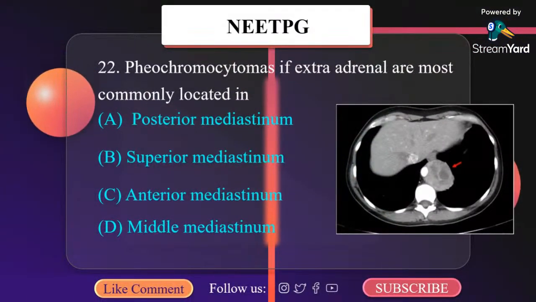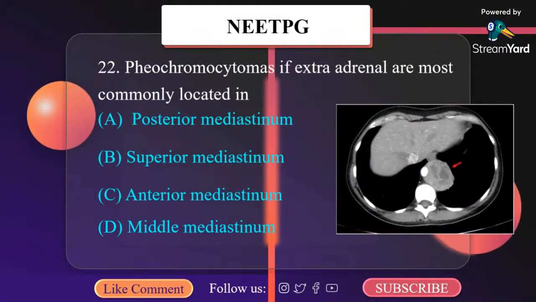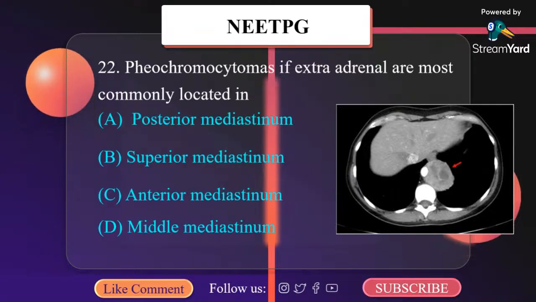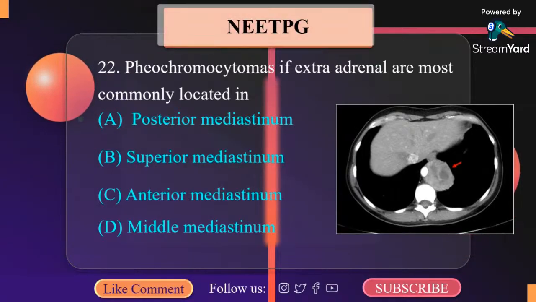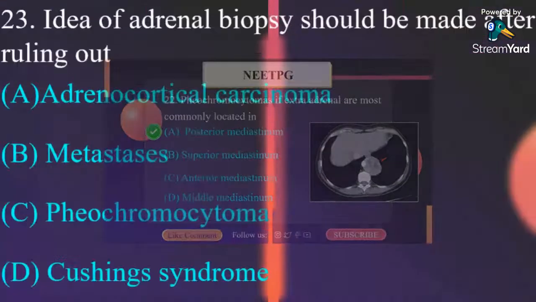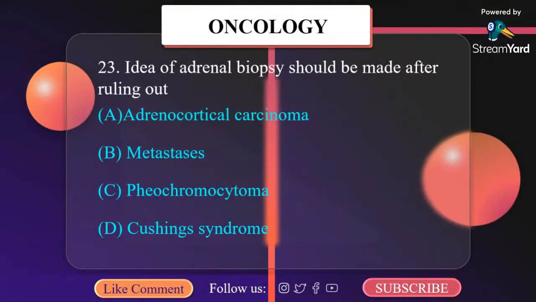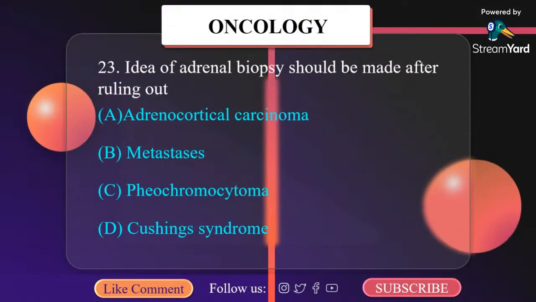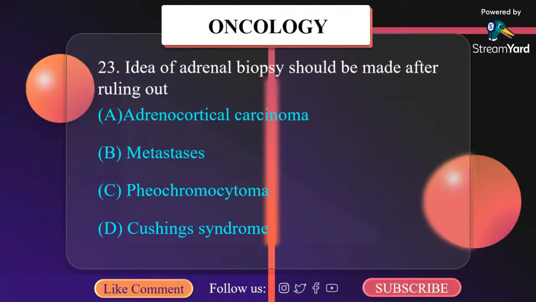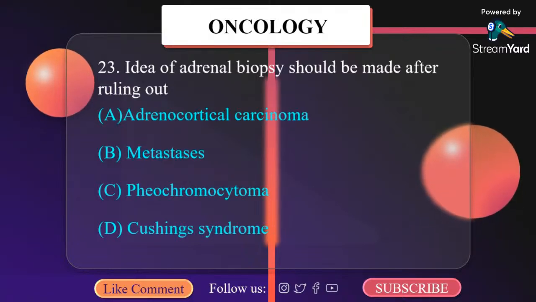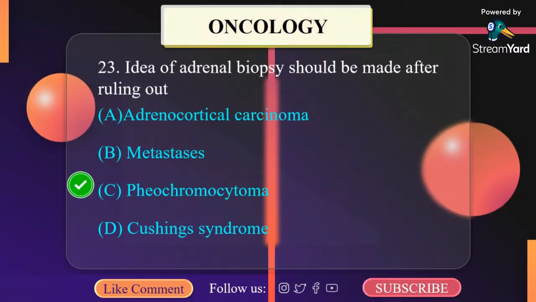Pheochromocytoma of extra-adrenal origin is most commonly located in: A. Posterior mediastinum, B. Superior mediastinum, C. Anterior mediastinum, D. Middle mediastinum. It is posterior mediastinum. Adrenal biopsy should be done after ruling out: A. Adrenocortical carcinoma, B. Metastasis, C. Pheochromocytoma, D. Cushing syndrome. It is pheochromocytoma.